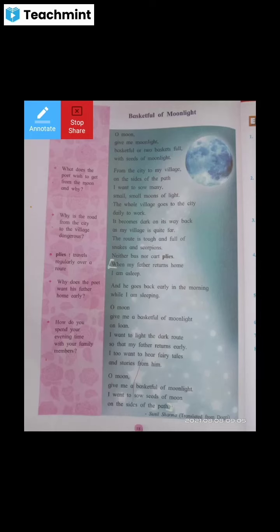So my point is, which life do you like the most, village life or city life? Village life. Village life, very good, because we have to remember the statement made by Mahatma Gandhiji, return to the villages. Do you agree? Yes.